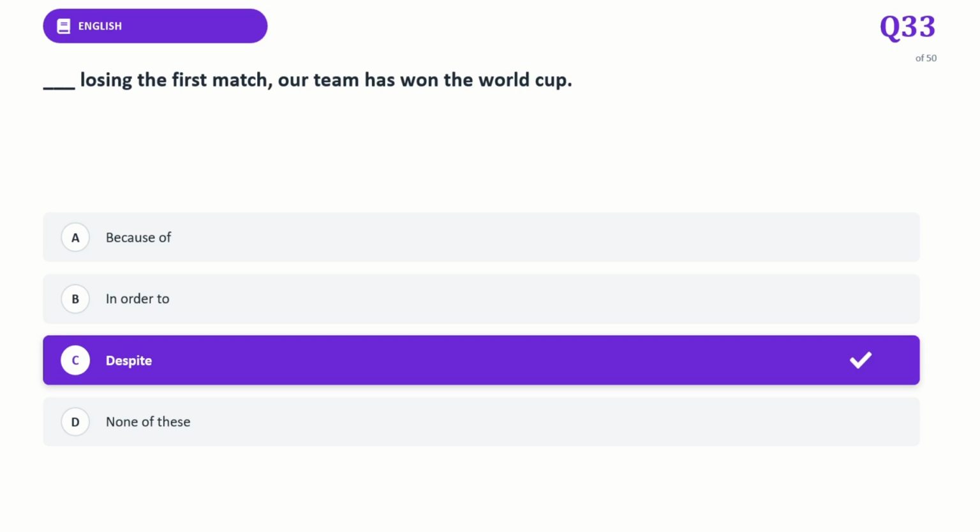"Dash losing the first match, our team has won the World Cup." The correct answer is "despite." This is the prepositional use of introducing a contrast. It means even though something happened, or in spite of. In this sentence, losing the first match is a negative event, but winning the World Cup is a positive outcome.